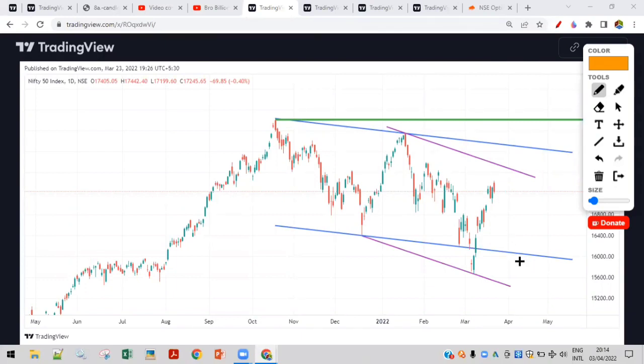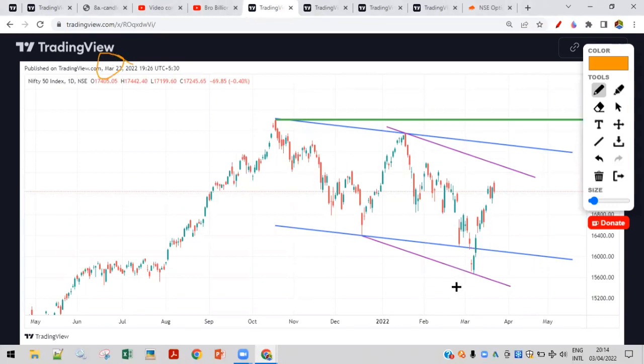So this is a Nifty analysis video. Positionally, we are going to look at how Nifty is going to perform next week and what the expectations are. By the way, the last video we created was on 23rd March. This is the chart from that video.